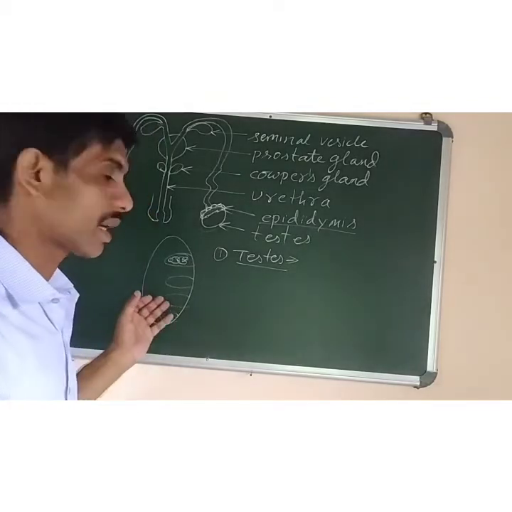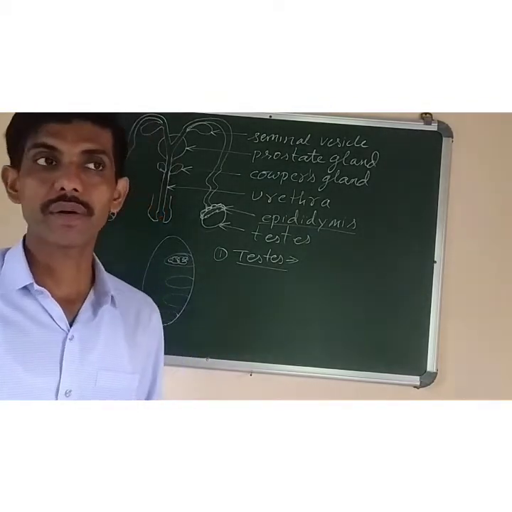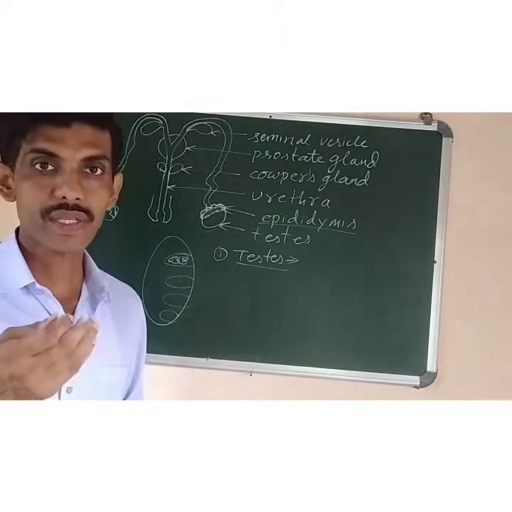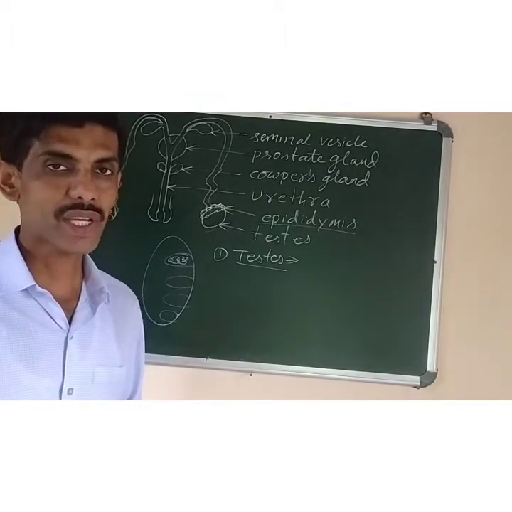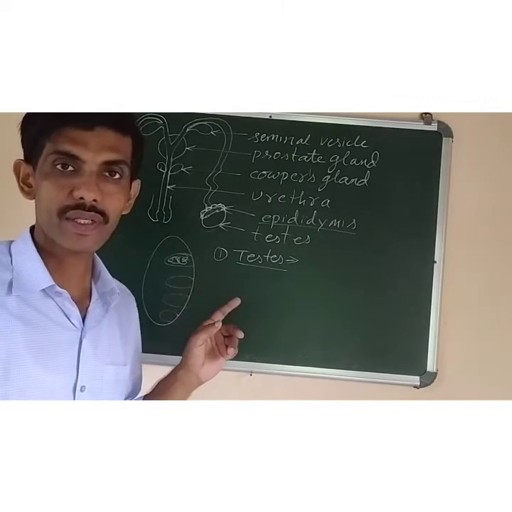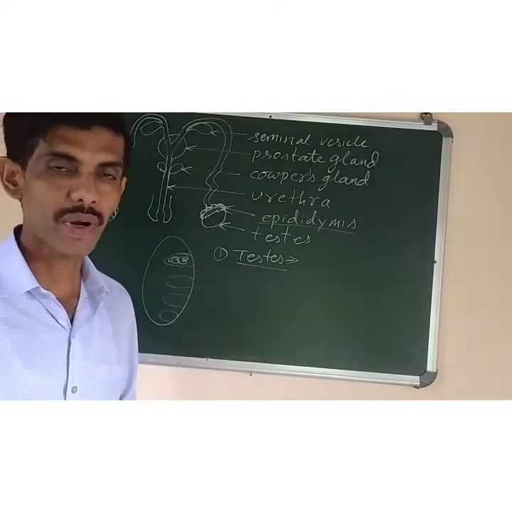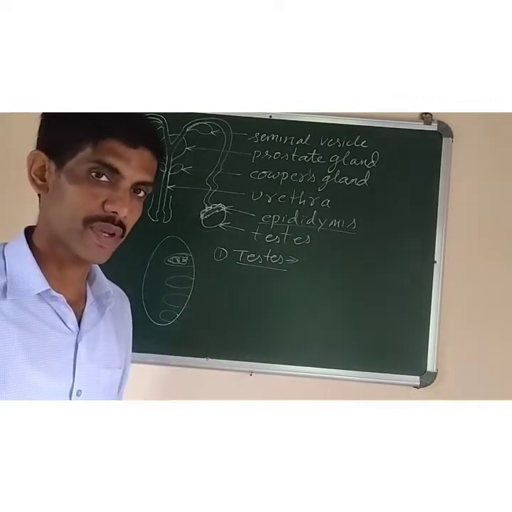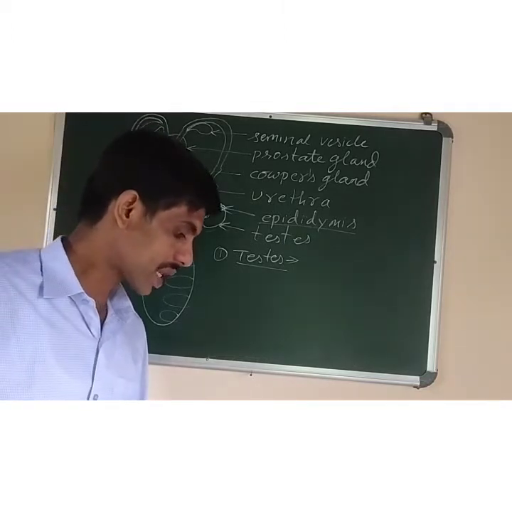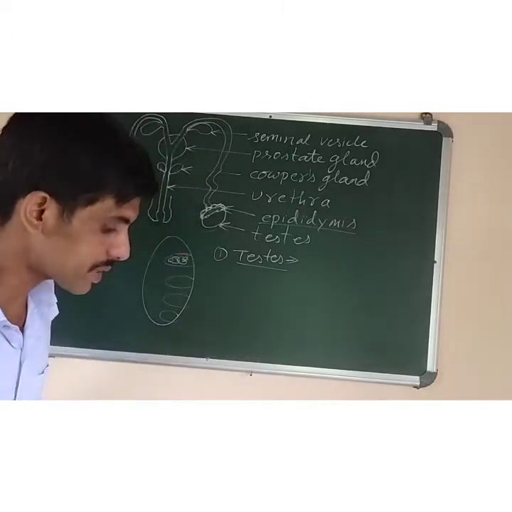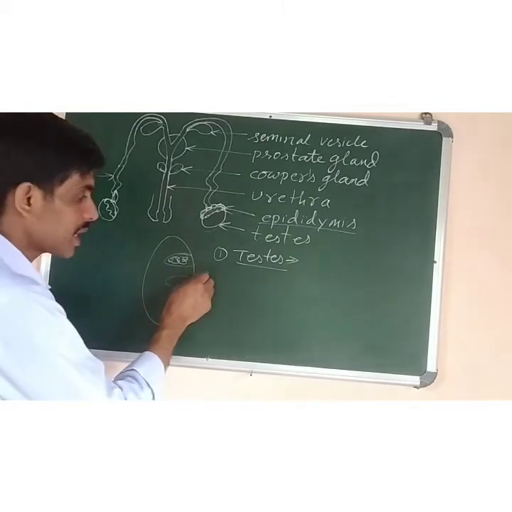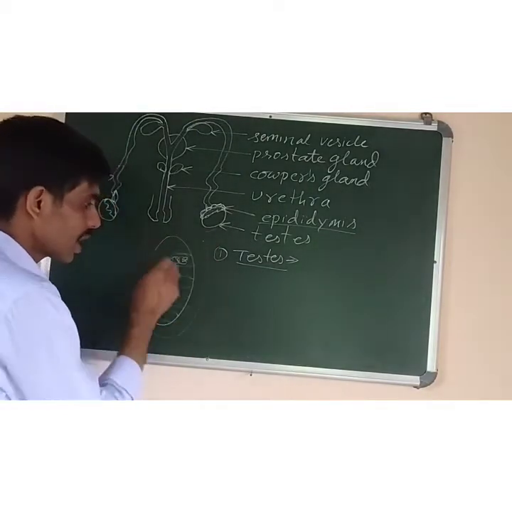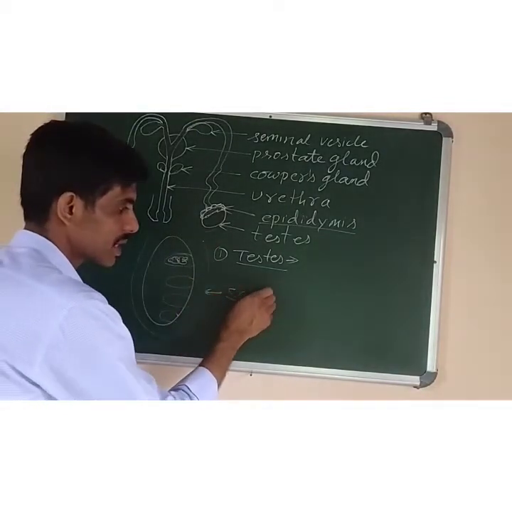Whereas during the extreme heat or during the summer season, the testis descends away because of relaxation of the muscles of testis, which helps to provide suitable temperature for the maturation of sperm. Okay, so in your syllabus you have to read the location of testis. Testis are suspended in a pouch. The name of that pouch is called scrotum.